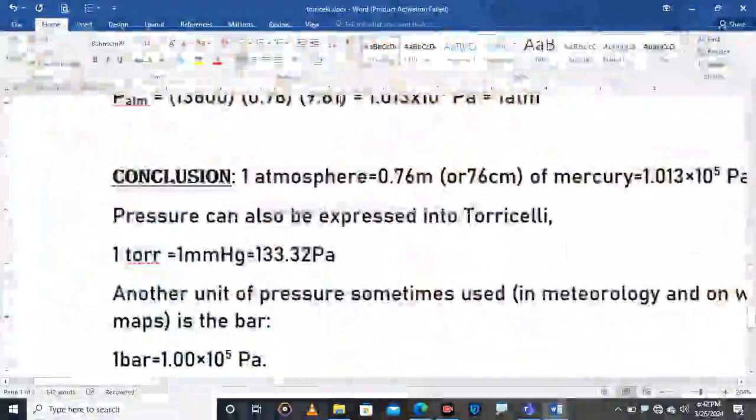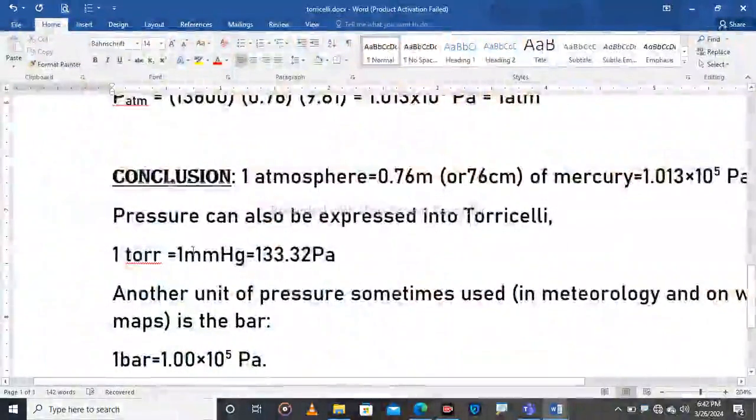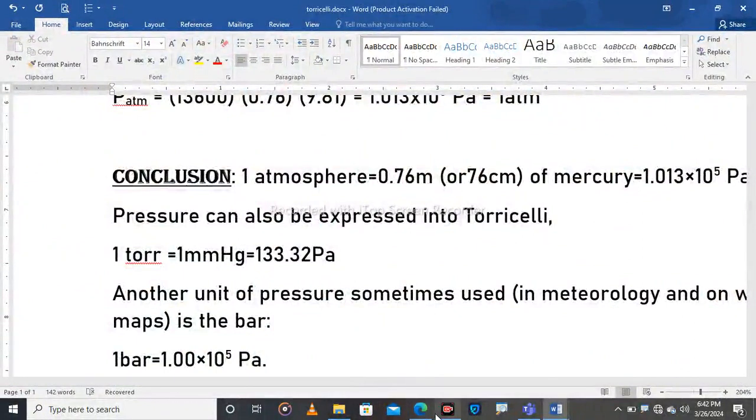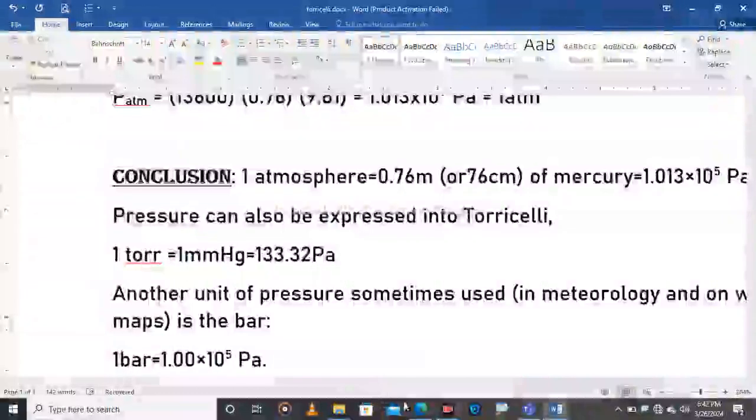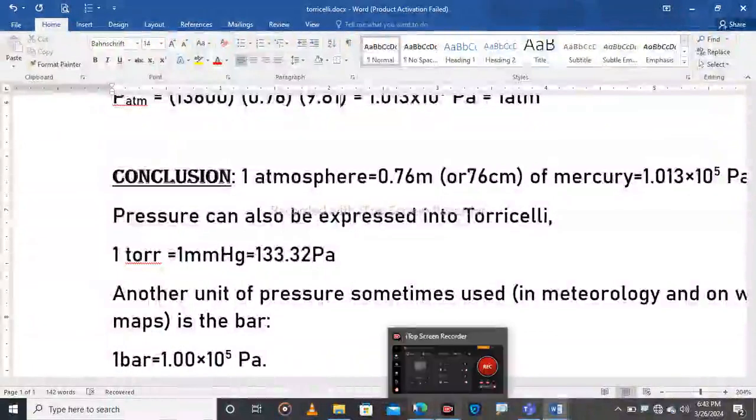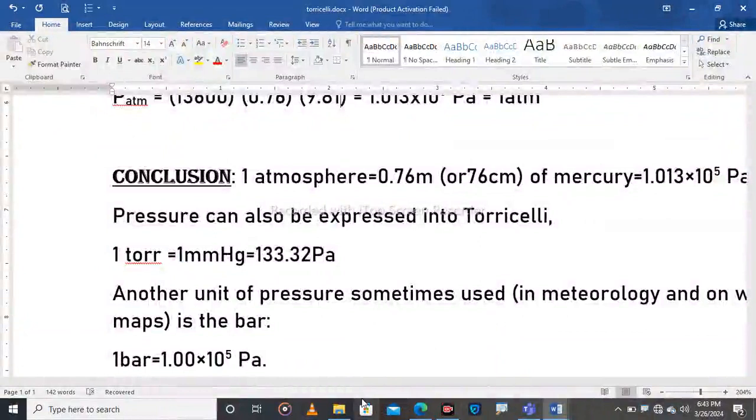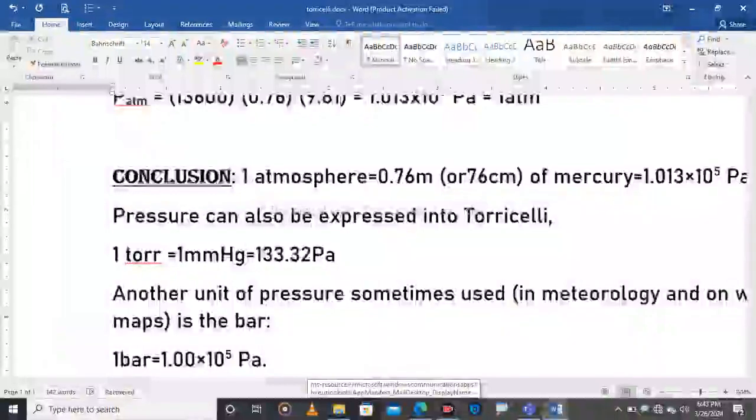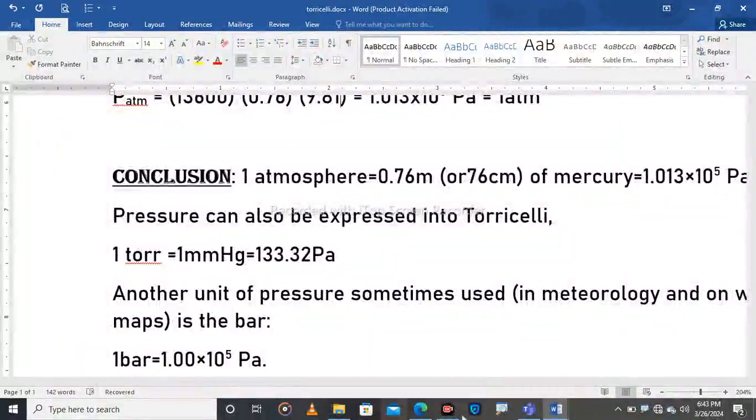So let's continue. We have seen how to find this one. We can use different ways to find the pressure, how 1 millimeter of mercury is equal to Pascal.